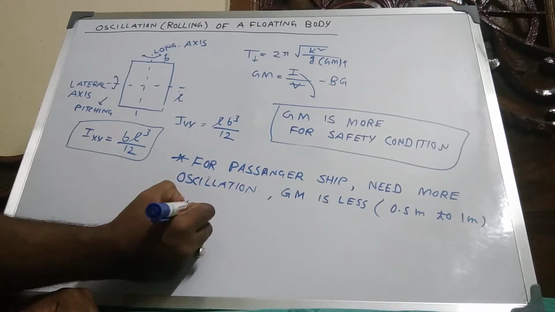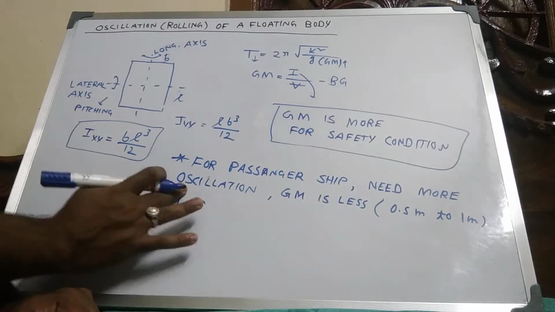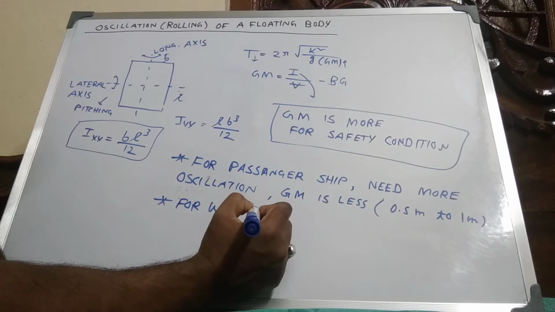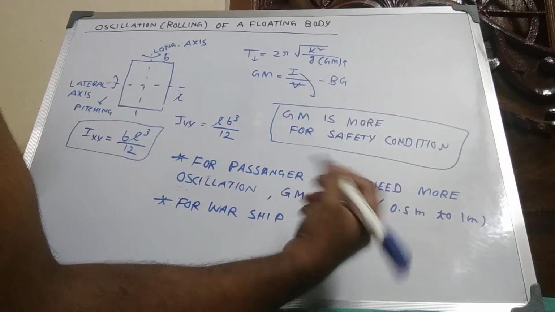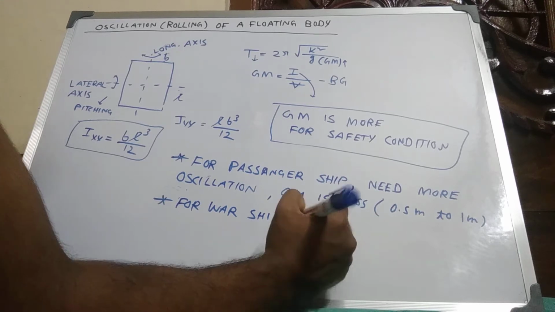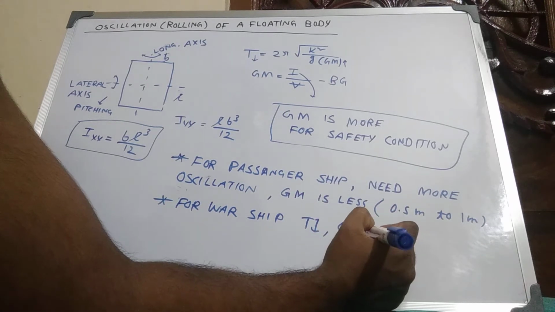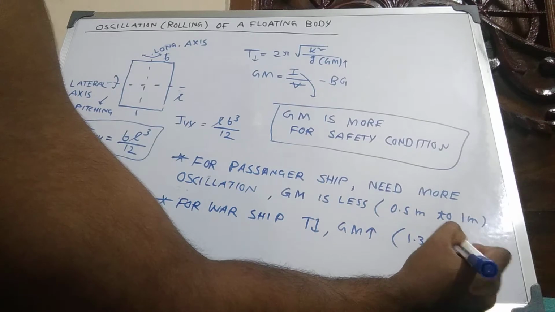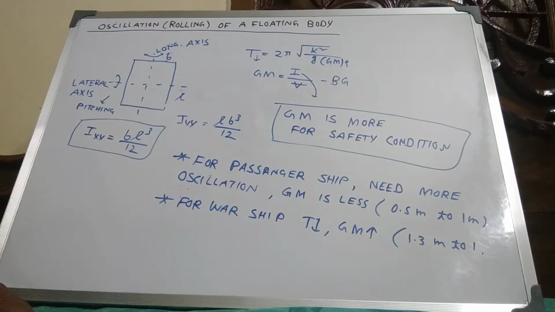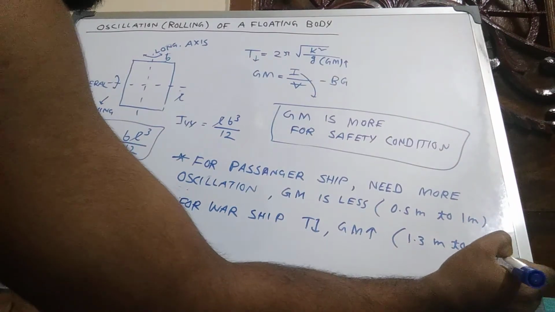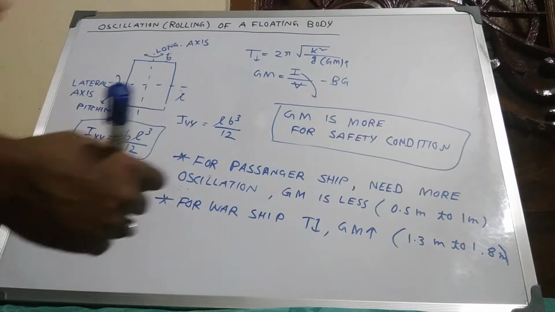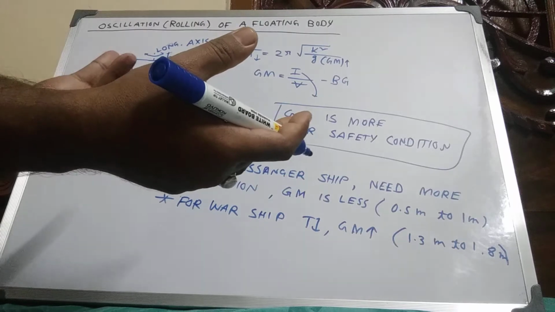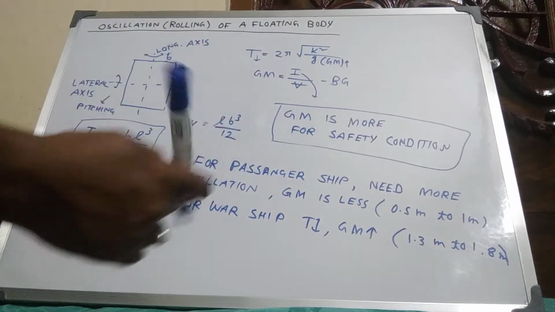But for a warship, we need less oscillation, so GM is greater, and the GM value varies from 1.3 meter to 1.8 meter for a warship. When the GM value is increased, the chances of tilt of a boat or any ship is less. Understand?